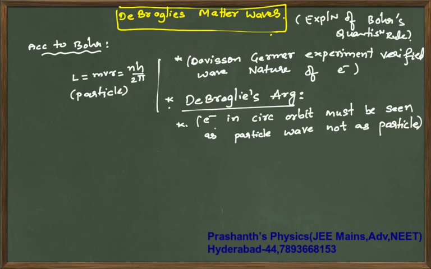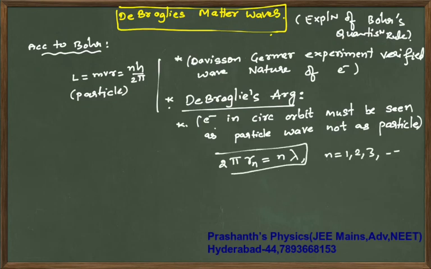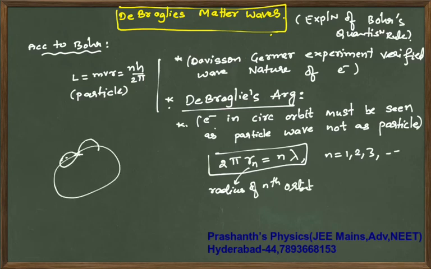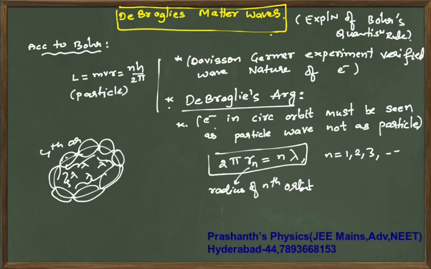So he gave this relation: 2 pi Rn is equal to n lambda, where n is 1, 2, 3, and so on, and Rn is the radius of the nth orbit. He argued that if you take this orbit, with your wave, this node to anti-node distance is lambda. For an nth orbit like this, n wavelengths combine. So totally here you have 4 lambdas, so it is the 4th orbit. De Broglie gave this.